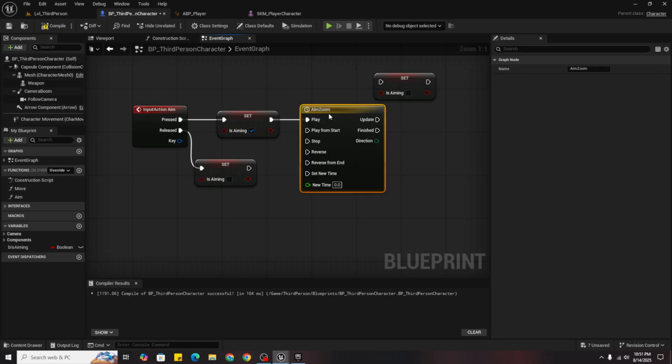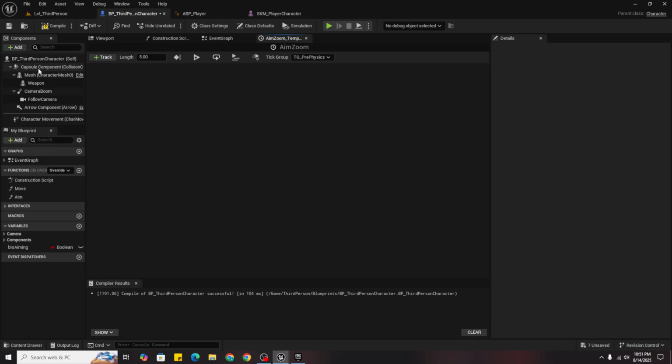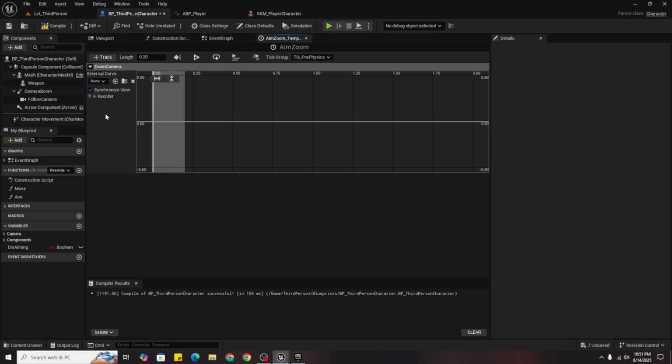And reverse it if released. Now double click on it to open and add a track of 0.2 seconds and add a float track and name it zoom camera.